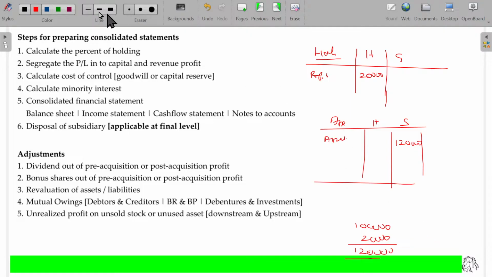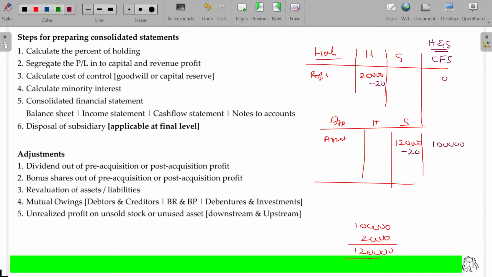While consolidating, in the consolidated financial report or statement, the assets and liabilities of the holding and subsidiary will both be clubbed. This 120 will be clubbed in this case, but he knows that here is unrealized profit of 20 that should be eliminated. Now it is 1 lakh 20, 1 lakh. That same 20 is deducted from the profit as it is not realized, so the profit here becomes 0.